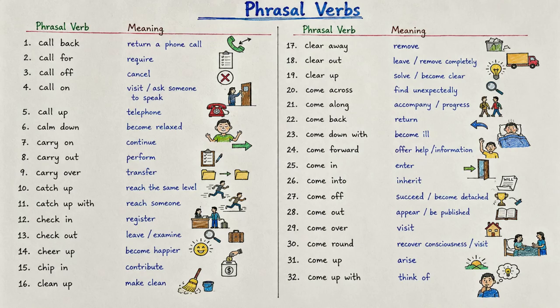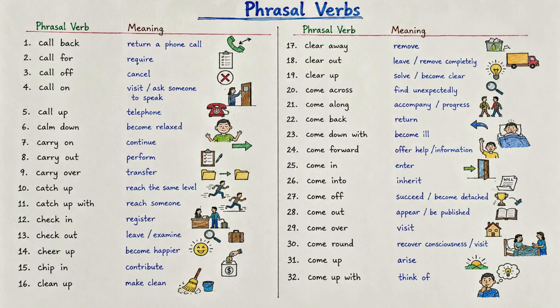Let's begin. First, we have call back. Call back means to return a phone call. For example, I missed your call, so I'll call you back later. Next is call for. Call for can mean to require or demand something. For example, this job calls for excellent communication skills. Then we have call off. Call off means to cancel something. For example, the meeting was called off because of the bad weather.